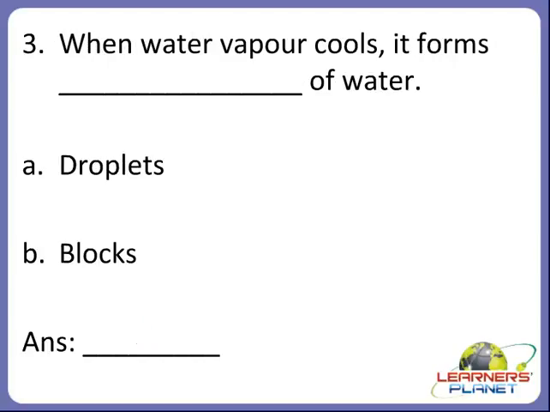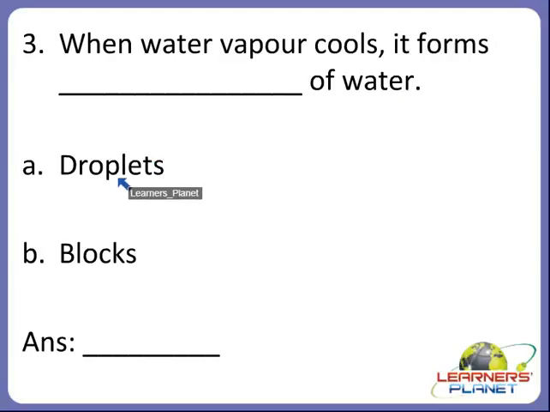Now the next one children. When water vapor cools, it forms dash of water. So children, what does it form when water vapor cools?